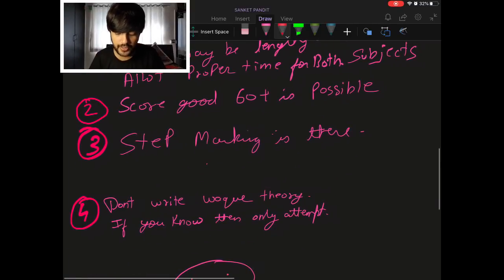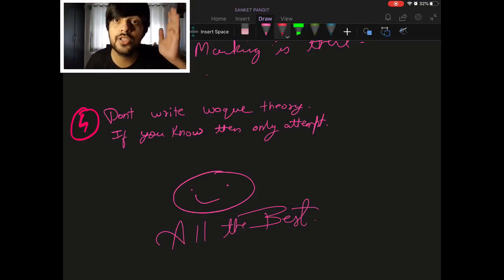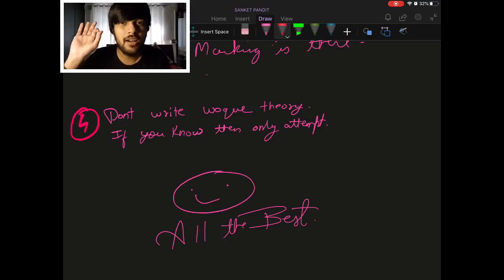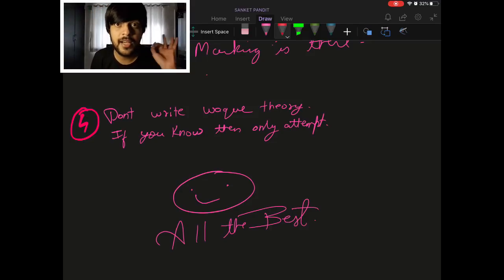And the last important tip: don't write vague theory. If you know the concept of costing or financial management, or you are attempting short notes, and if you know it very clearly, then only write. Otherwise you will exaggerate, you will write lengthy theory and you won't get any marks. 1 mark will be given to you if you don't know the concept crystal clear. So if you know the few points which are there in the study mat as it is, then only attempt theory questions, or else focus on practical questions.